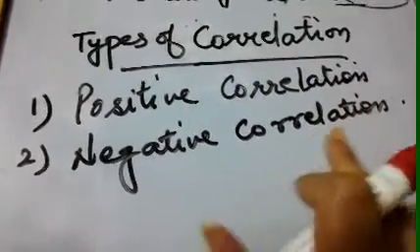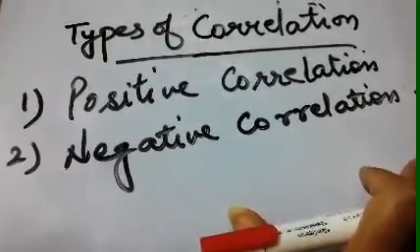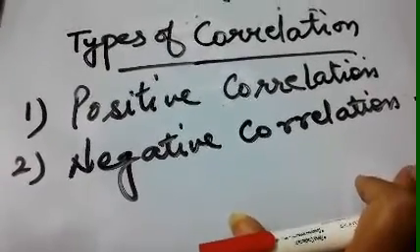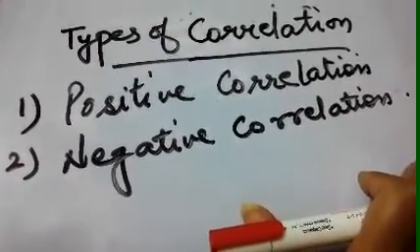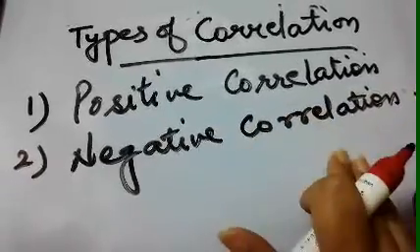Depending upon the situation, correlation can be divided into two categories: positive correlation and negative correlation.